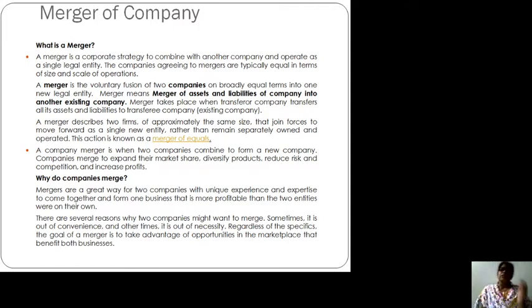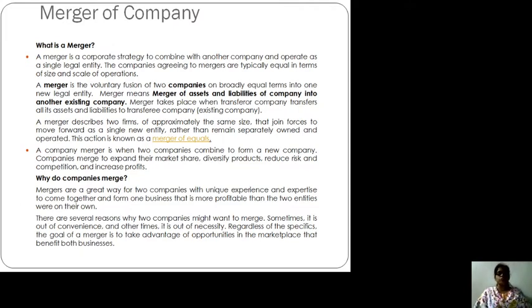The company which is merged is known as the transferor company. Now the transferor company gets merged into the transferee company, and that transferee company will handle the business unit. So there are several reasons why two companies might want to merge. Sometimes it is out of convenience, at other times it is out of necessity.